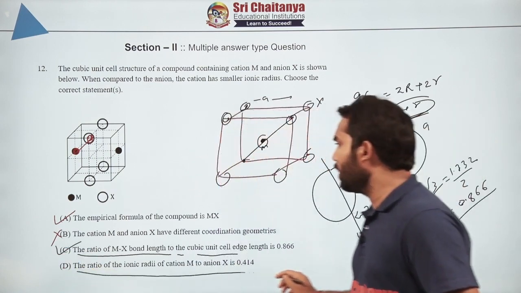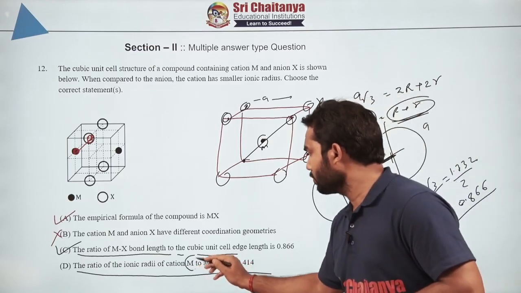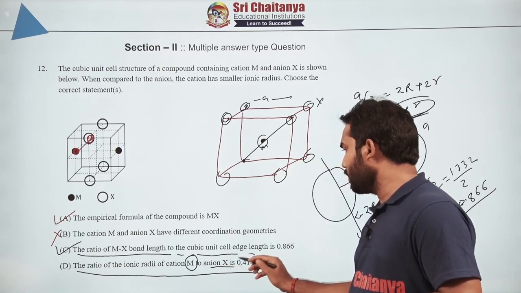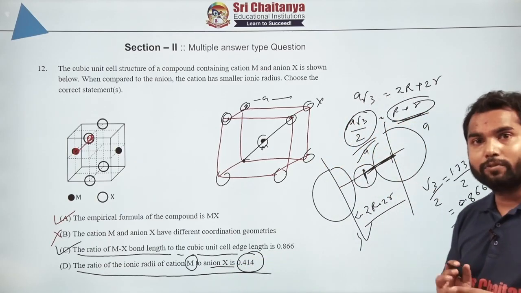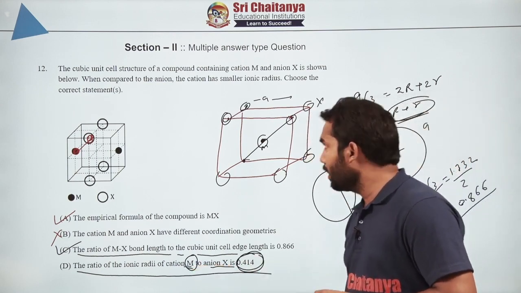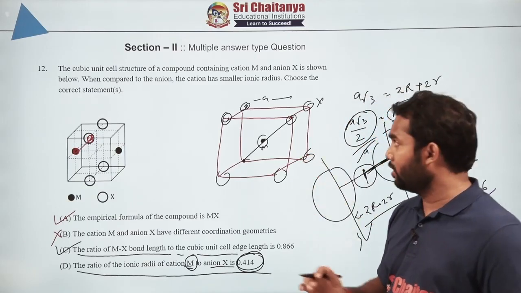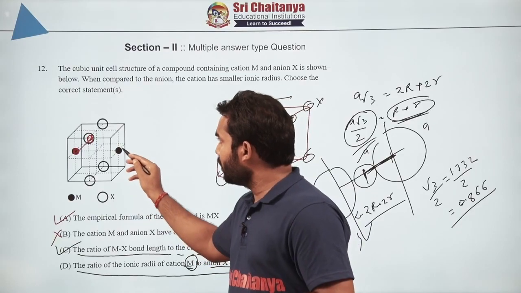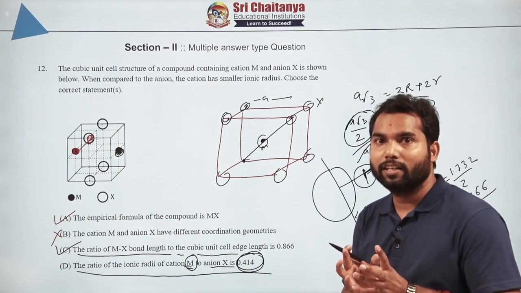Now when it comes to the last part, that means the ratio of the ionic radii of the cation M to the anion X is 0.414. Now this is very interesting, because this particular thing you can figure out only and only if it is mentioned in the question that this is an ideal crystal, which means that whatever the smaller portion is there, that is exactly fitting in the void.